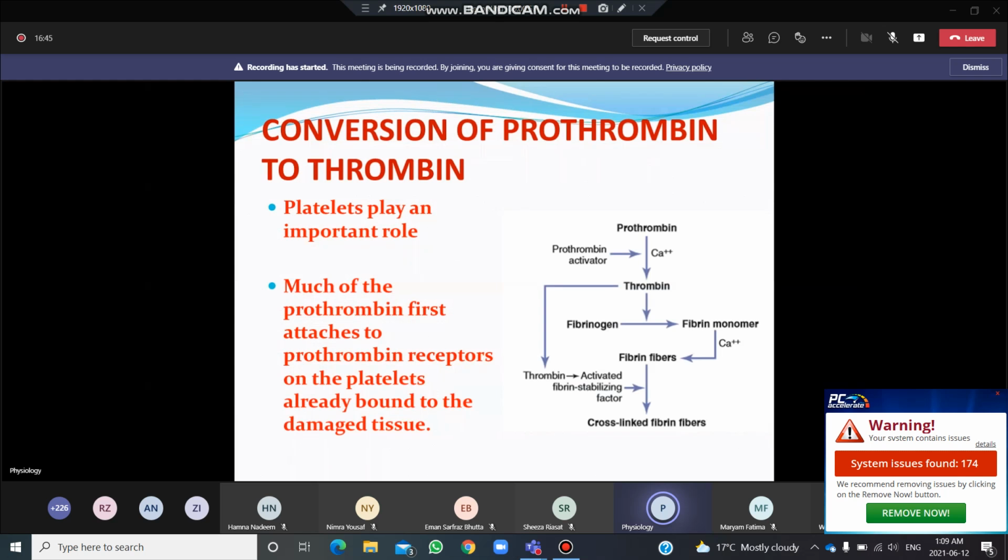And in this process, platelets play an important role. Much of the prothrombin first attaches to the prothrombin receptors on the platelets already bound to the damaged tissue. You know that before the formation of the prothrombin activator, there is formation of the platelet plug, and the platelets are present in that platelet plug, and prothrombin also gets attached to the prothrombin receptors on these platelets, so platelets have a very important role in the conversion of prothrombin into thrombin.